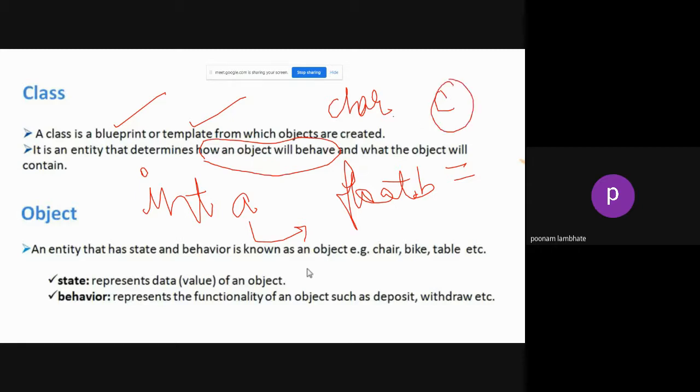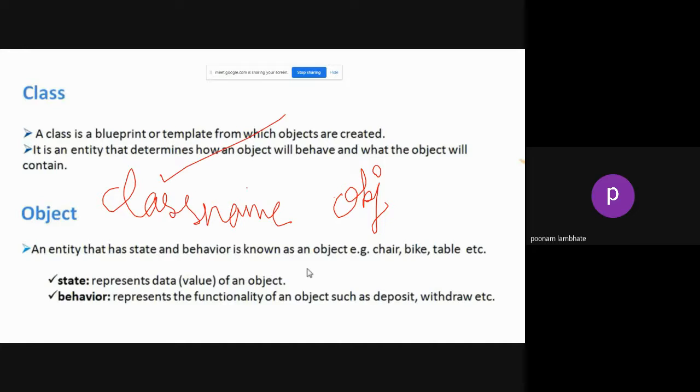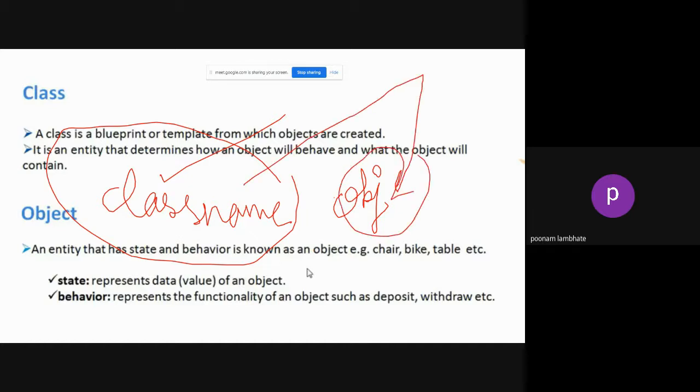If I say char c, then the properties of char data type, that it occupies 2 bytes, will be applied to the c variable. Similarly, in object-oriented programming, I write the class name, whatever is the name of your class, and then the name of the object. Suppose the name of my object is obj. Whatever properties you have defined for that class will be applied to obj, that is your object. Similarly, int a, integer properties apply to the a variable; class name obj, the class's properties will be applied to the object obj.